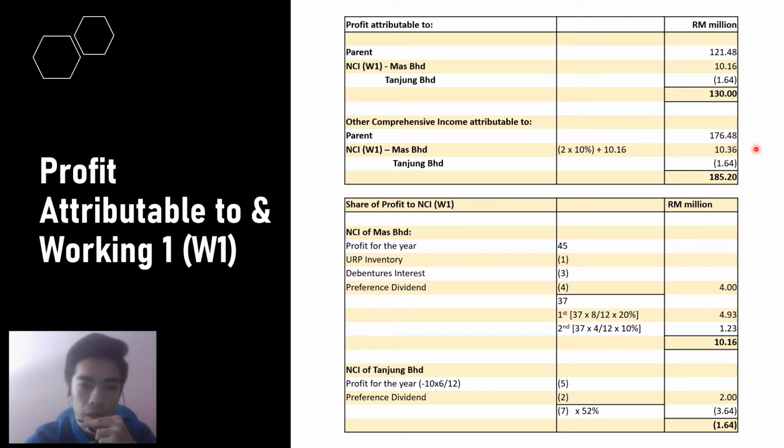So I have the additional question, what is the meaning of the parent and also NCI? So the meaning of parent is the company that has the control directly or indirectly over the subsidiary. And for the NCI, according to MFRS 3, it defines NCI as equity in a subsidiary that is not attributable directly or indirectly to a parent.